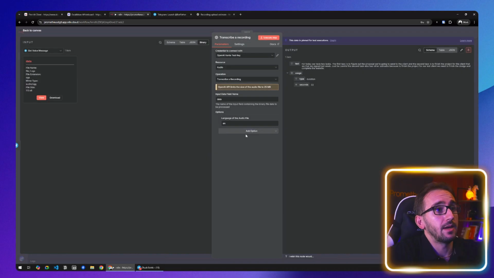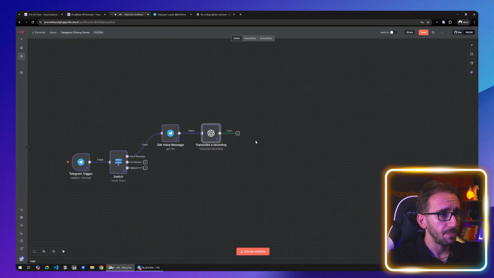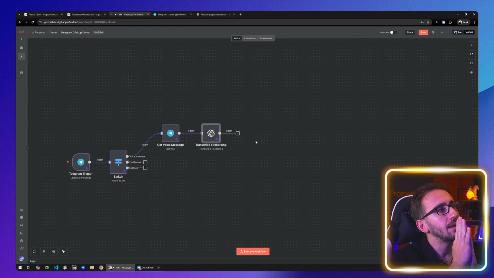Oh, let's open the transcribe recording and see what it did. So it says, for today, we have 2 tasks. The first task is to figure out blah, blah, blah. Okay, this seems great. Now, the next step is to figure out a way to connect everything to ClickUp and upload everything to ClickUp. This is going to be a little harder to do because